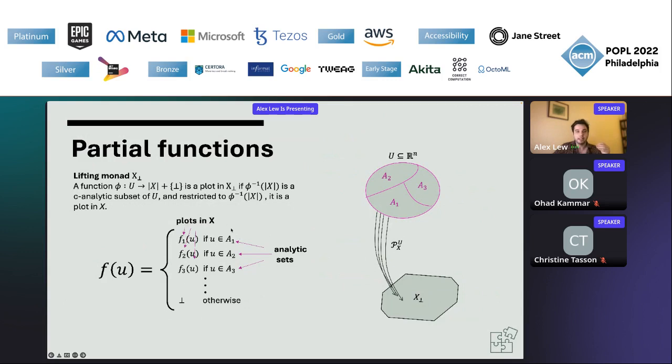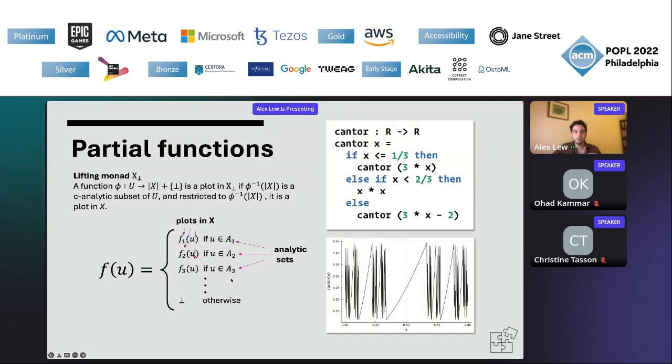But these analytic sets don't have to cover the full space of U. There's this extra otherwise clause that sends anything that you didn't cover to bottom. This otherwise clause is really important because it can apply to a collection of inputs that couldn't otherwise have been divided up into analytic sets. We made this choice because in a Turing-complete language, it's possible to write recursive functions that fail to halt on very weird sets, like this one, which loops forever when the input is a member of the Cantor set. The Cantor set is itself not C-analytic, which means there's no way of writing a piecewise function where bottom is neatly divided up into some of the pieces here.